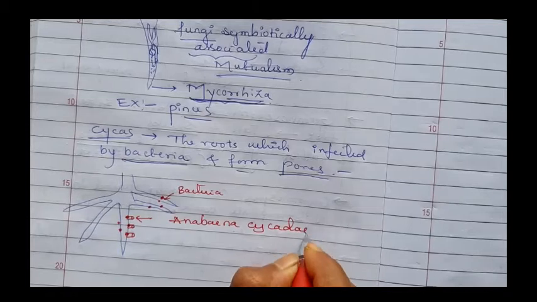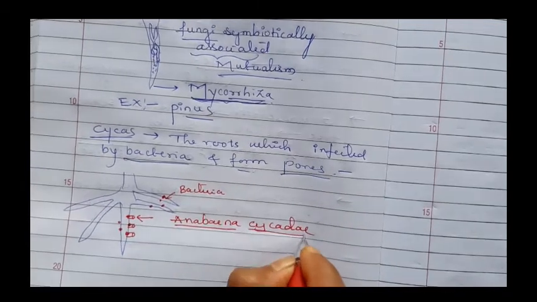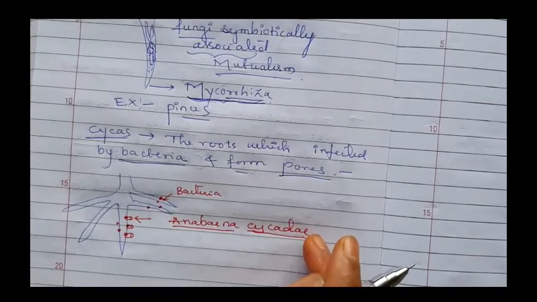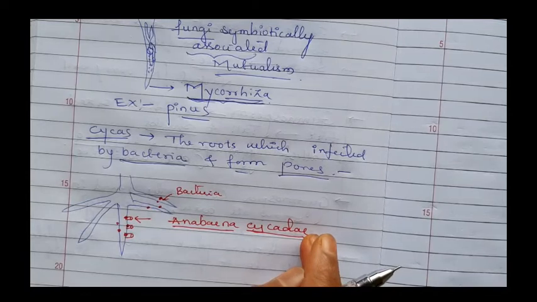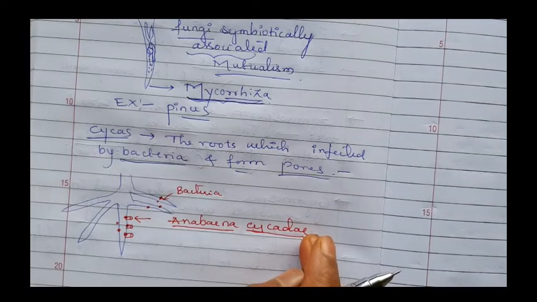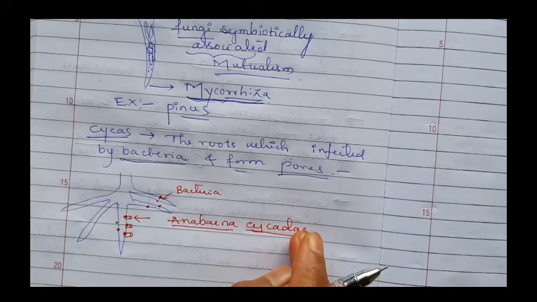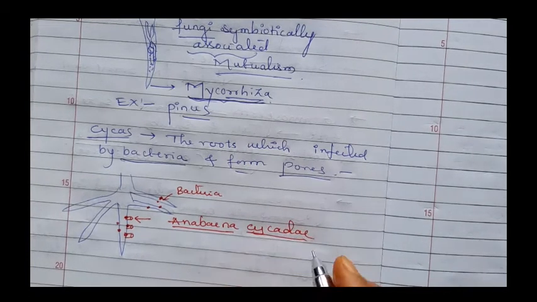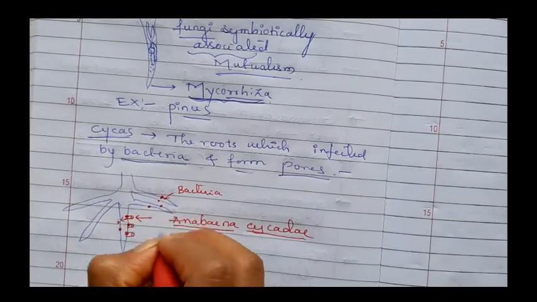Remember this one, Anabaena cycadae, that is the algae, or we can say Anabaena cycadae is a cyanobacteria, which enters into the root.